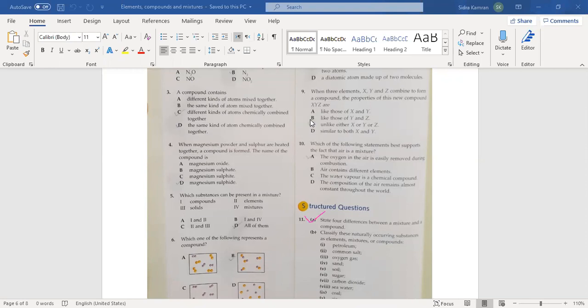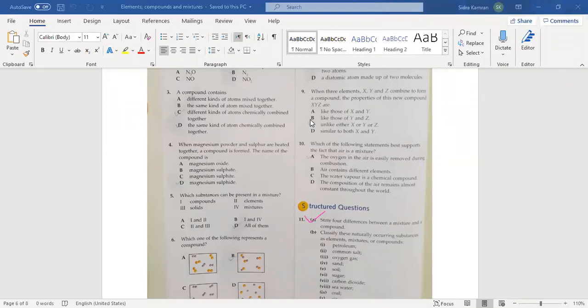Tell me the correct answer. Unlike either X or Y or Z. Just raise your hand, Ibad, I will ask. Ibad, answer this. Ma'am, C.